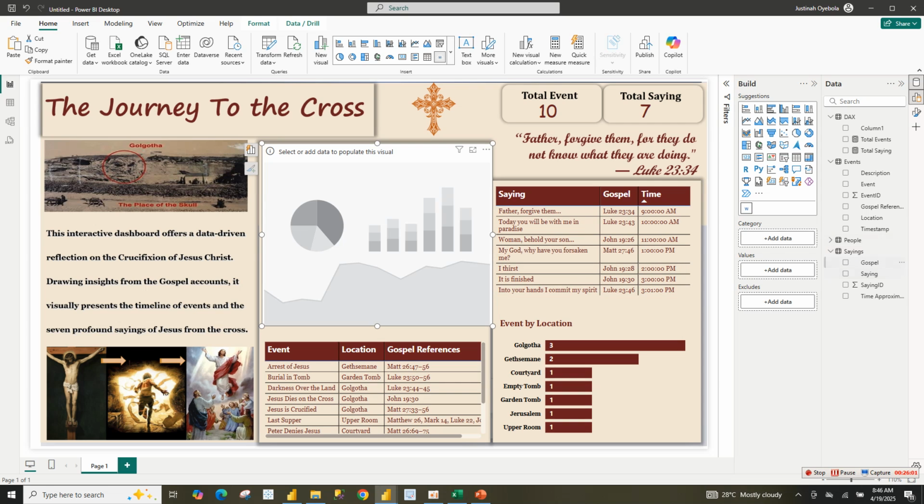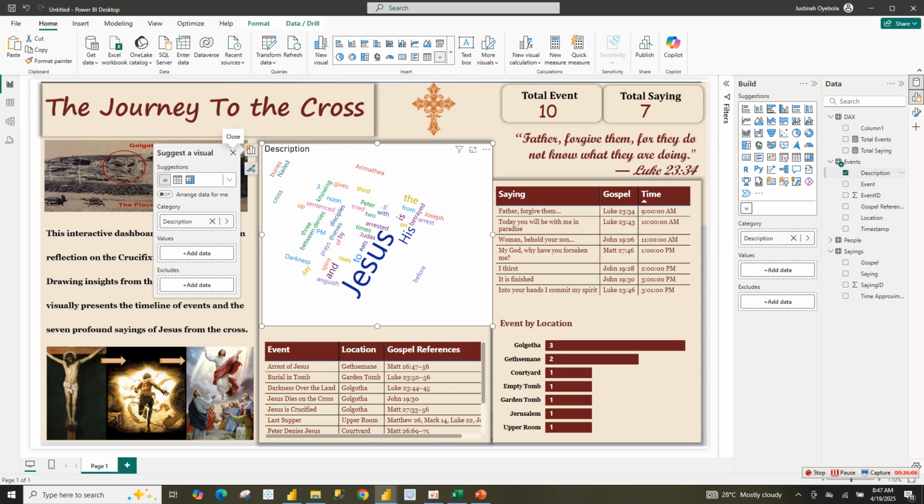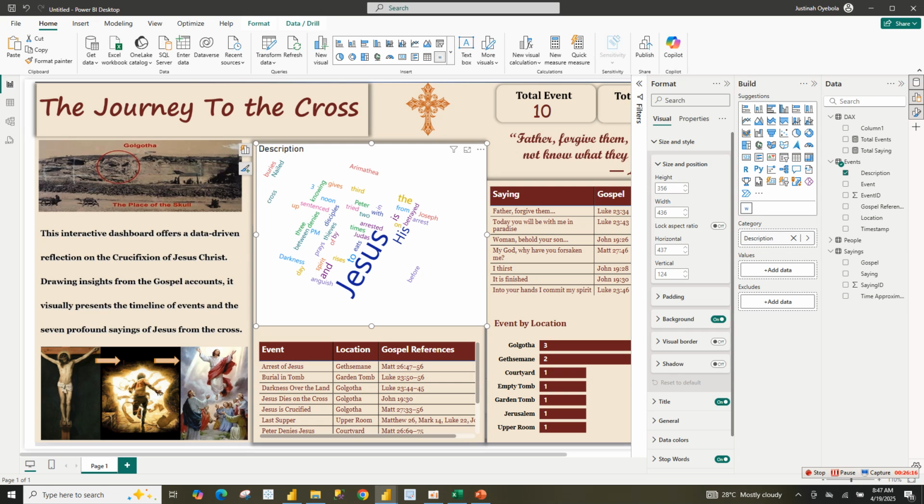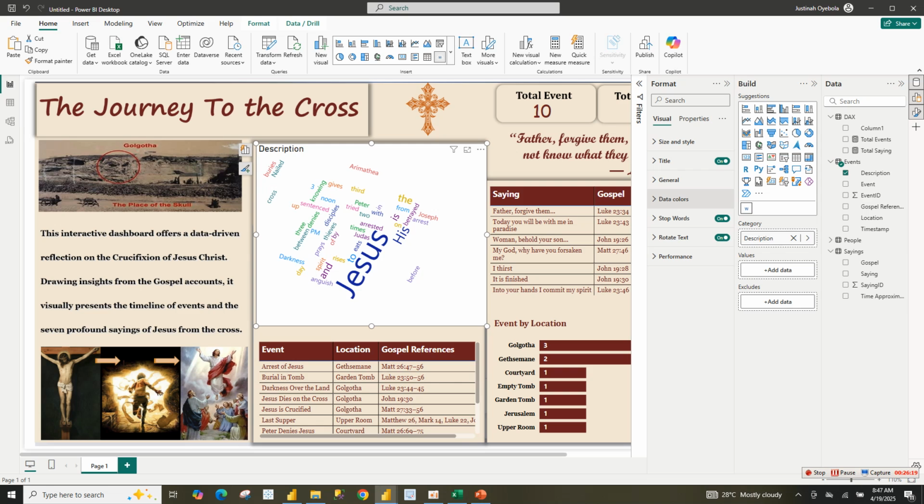So now the event description, that's what I would do. Event description. Now let's format this word cloud. Data color, let's leave it that way. General, let me check. Okay, so it's not the same way as the other one. This one does not have